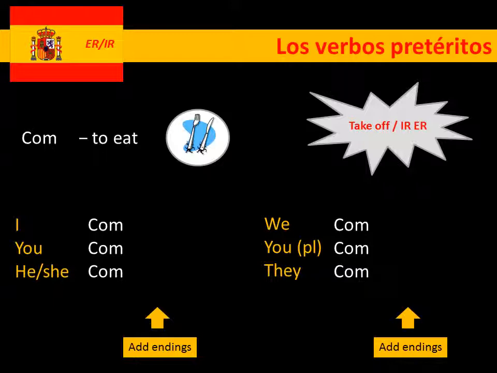So, com, the first little bit, comí, I ate. Comiste, so before we had aste, so we've got iste here. So comí, comiste, comió. And then on the plural side, comimos, which we'd sort of expect. Comisteis, comieron. So nice and simple, pretty similar to the ARs, just with the E's and the I's instead. Okay, so that's the regular ones done and dusted.